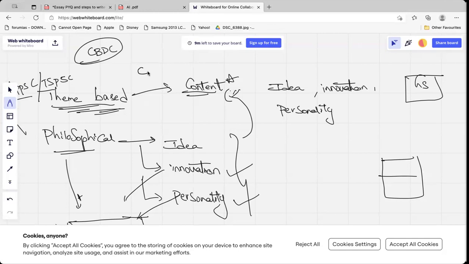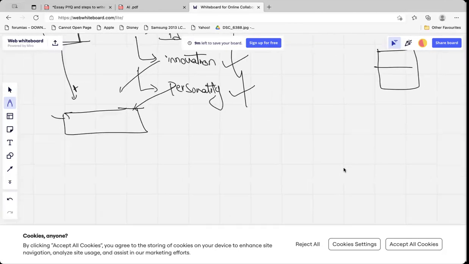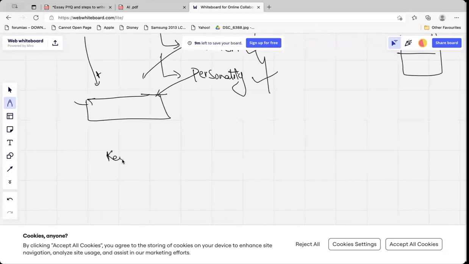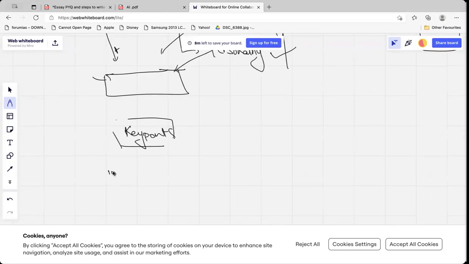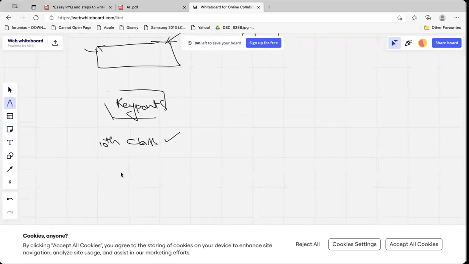Though it is a CBDC, central bank digital currency, you should not restrict yourself primarily like an economic essay. It should not look like a question of economy. Key points to note: a 10th class student should also be able to understand the essay. It should be as simple as that. If a 10th class student is reading the essay, he should be able to understand. It should not look technical.